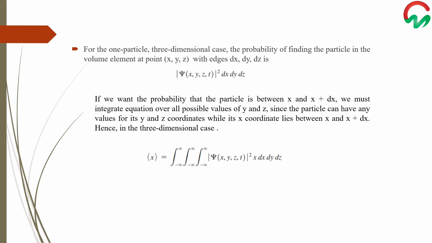For the one-particle three-dimensional case, the probability of finding the particle in the volume element at point x, y, and z with edges dx, dy, and dz is written as shown in this equation. If we want the probability that the particle is between x and x plus dx, we must integrate the equation over all possible values of y and z, since the particle can have any values for its y and z coordinates, while its x coordinate lies between x and x plus dx in the three-dimensional case, as you can see in this equation.